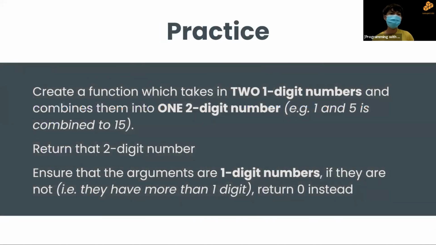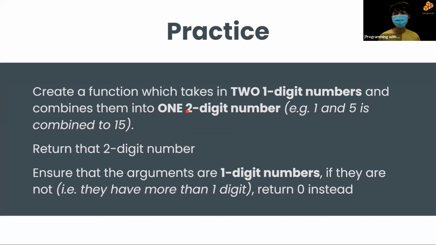So the practice is this. I want you guys to create a function which takes in two one-digit numbers and combines them into one two-digit number. So for example, we have 1 and 5. We combine it to 15. Note that the input must be integers, and the output must also be an integer.